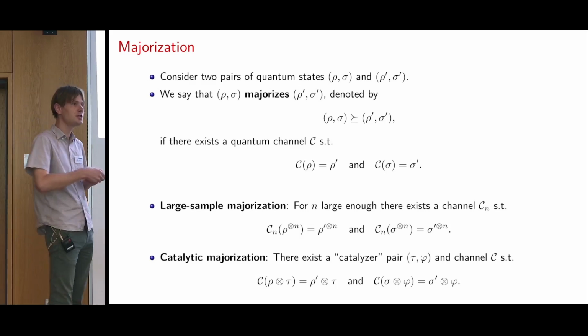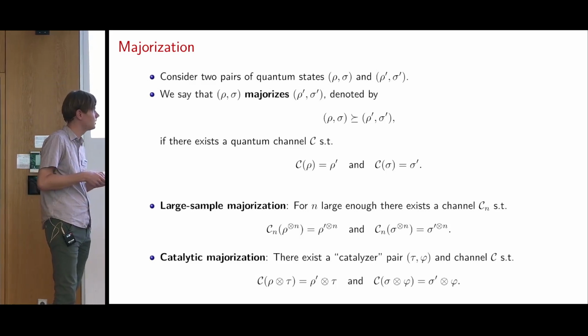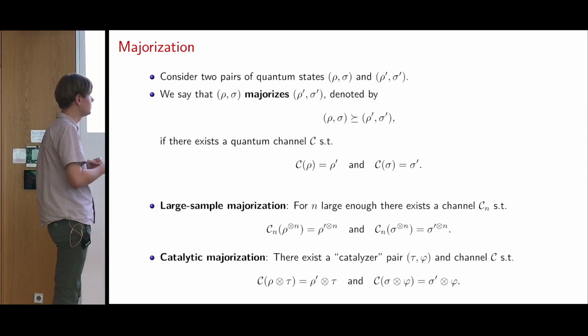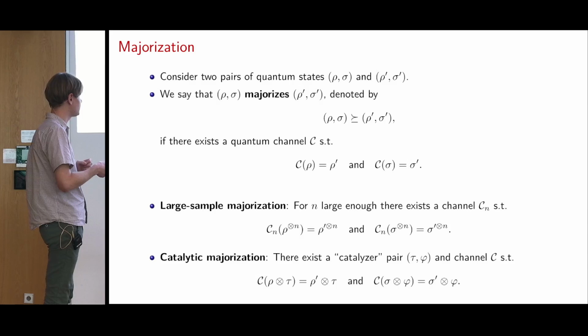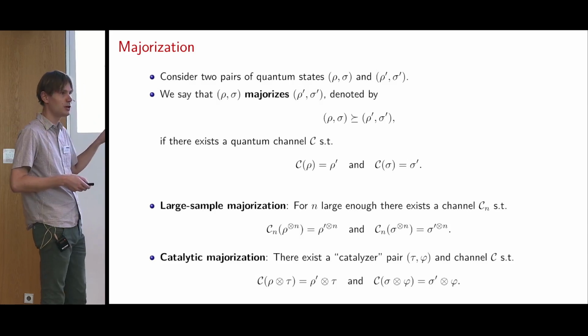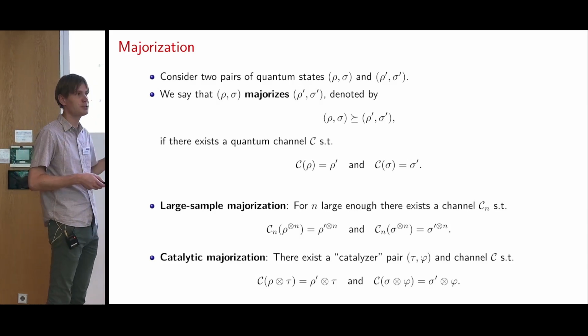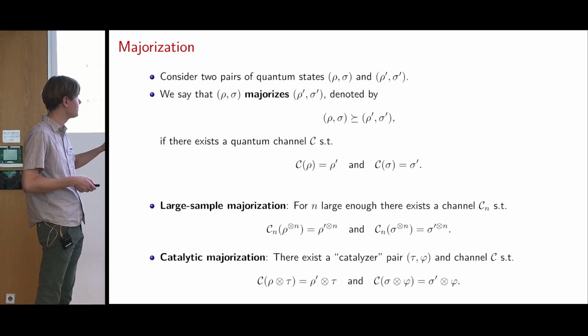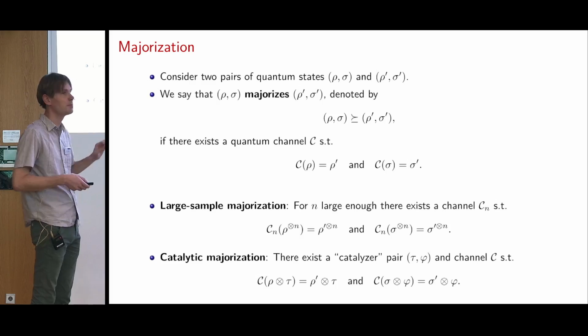For catalytic majorization, we require that there is a so-called catalyzer pair, tau phi, and a channel C such that rho tensored with tau is sent to rho prime tensored with tau, and similarly sigma and phi are sent to sigma prime and phi.